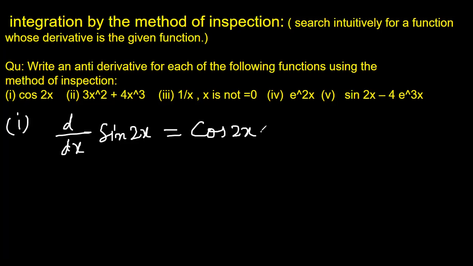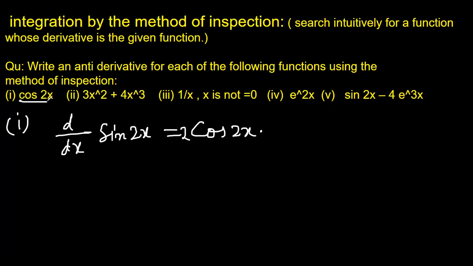And then again, because this is a function of x, 2x, into the derivative of 2x. What is the derivative of 2x? The derivative of 2x is 2. So the derivative of sine 2x is 2 cos 2x.